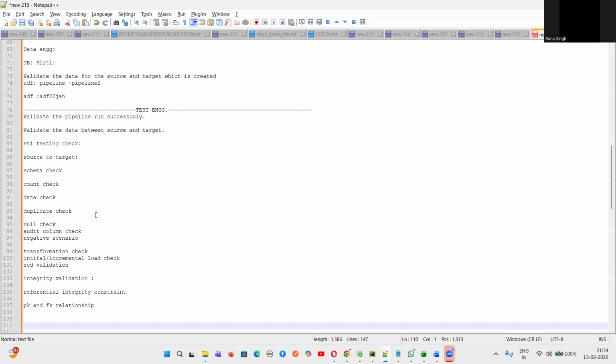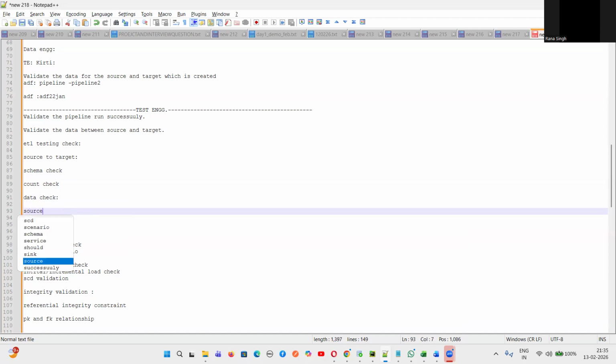So these checks we have done manually. Let's suppose in manual ETL testing, we write a description of the source and target, and count queries for count. We write minus queries, and these are the ways to do data validations, using set operators, using minus. How do we do data check between source and target?